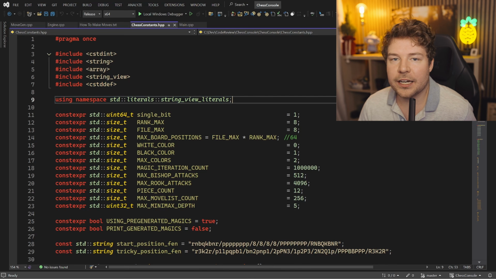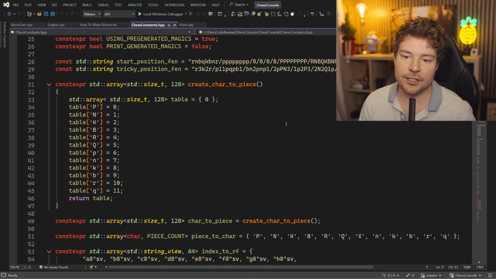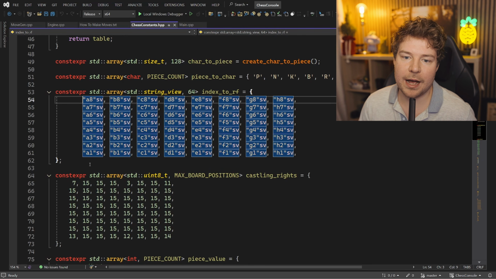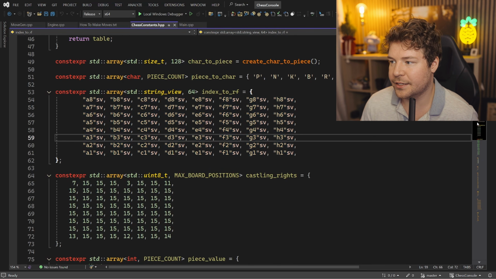How do you guys feel about this? Because this is kind of like chrono literals as well, which I tend to only enable for certain scopes as I would with any other using namespaces. But then again, it's not like this is using namespace std globally. It's a very narrow namespace that only includes a few things like the string view literals. So what do you think? Do you think it's permissible to have a using namespace in a header file if it's something like string view literals, or would you definitely ban that? I'm kind of leaning towards banning it because really it's not necessary. The only thing that it does is it makes this code a little bit easier to read because you don't need to, for example, wrap all of these in string view. You can just use SV instead. But yeah, I don't know.